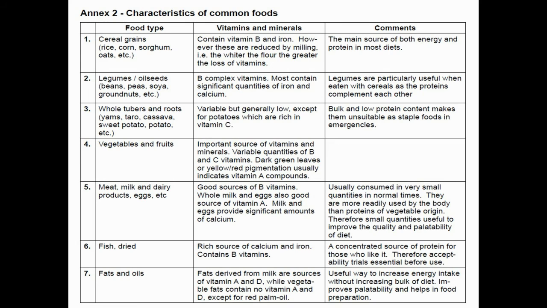Okay, so what is the comment behind this? Legumes are particularly useful when eaten with cereals. Okay, so they are proteins and they complement each other. So they complement each other.